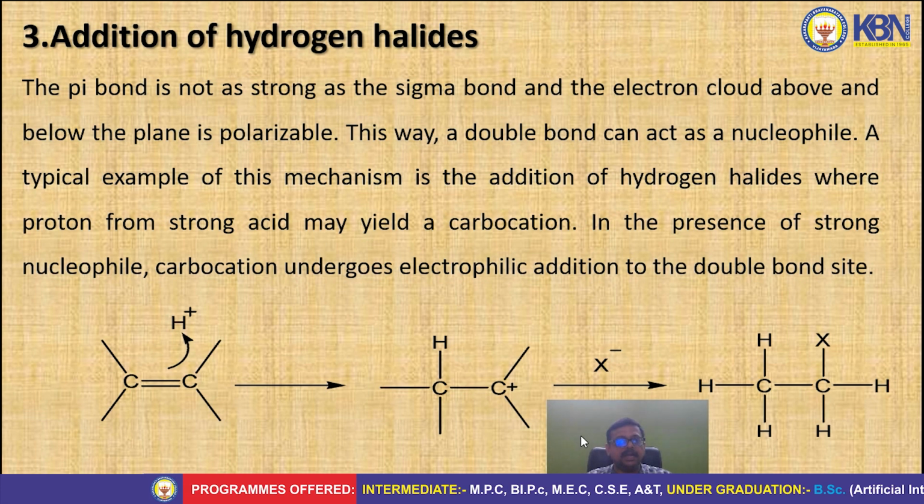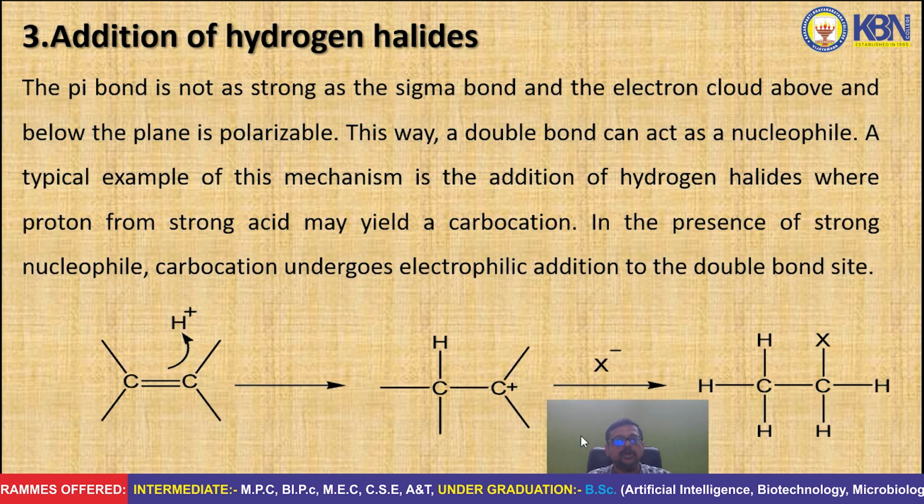The pi bond is not as strong as the sigma bond, and the electron cloud above and below the plane is polarizable. See, in this structure, the alkene contains a double bond. Double bond means one sigma bond and one pi bond. Here, the pi bond when compared with the sigma bond is not as strong. So the electron cloud of a pi bond above and below the plane is polarizable. This way a double bond can act as a nucleophile.